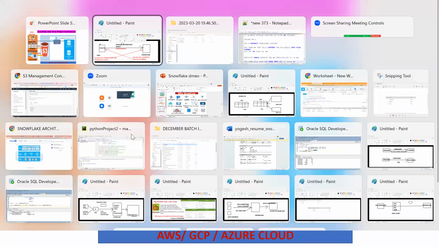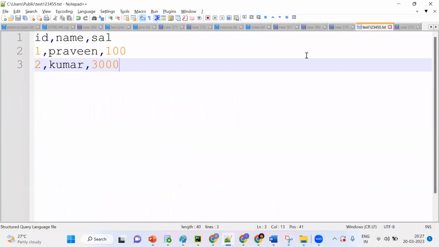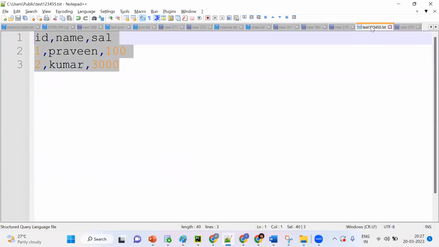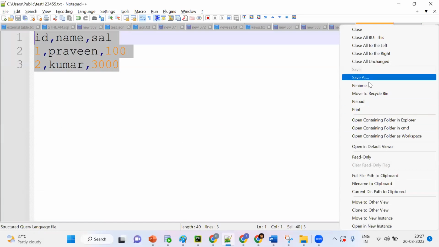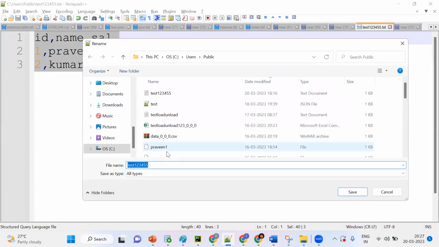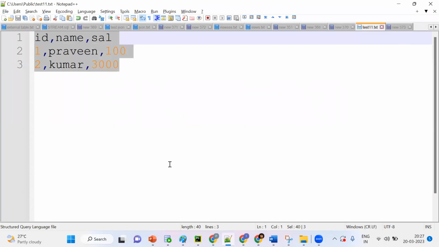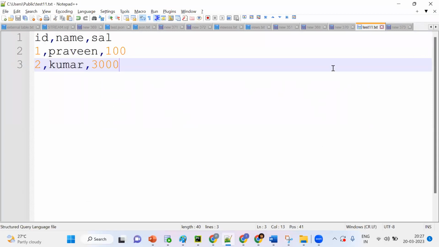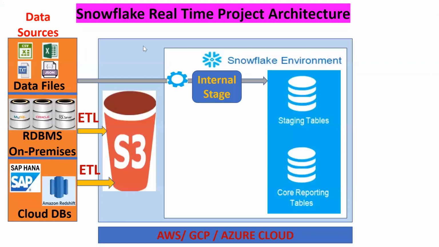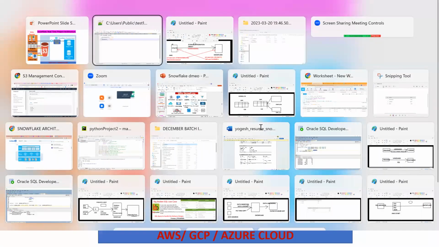One more thing: suppose I have one file, test, with content Test 111. Assume this is my file. Tell me, is the file in my local machine or in the cloud? In my local machine. Now suppose my file is in the local machine and I want to bring this data into these tables in Snowflake. For this purpose, we should have one thing.